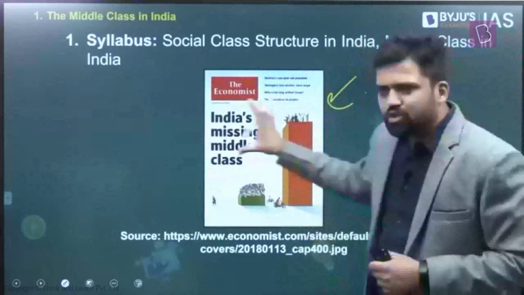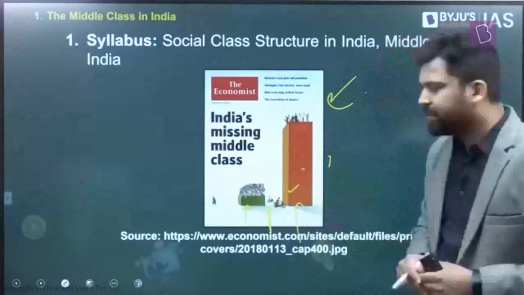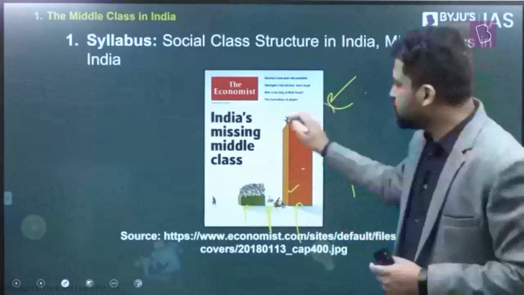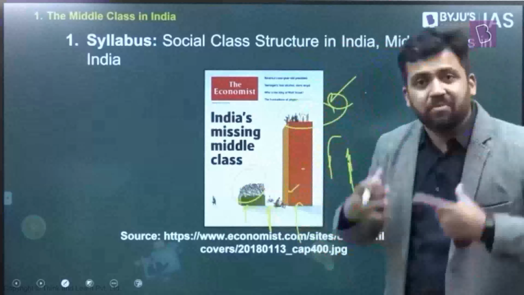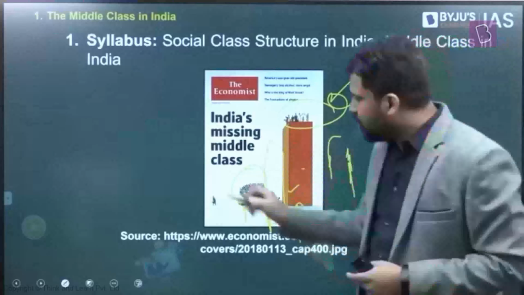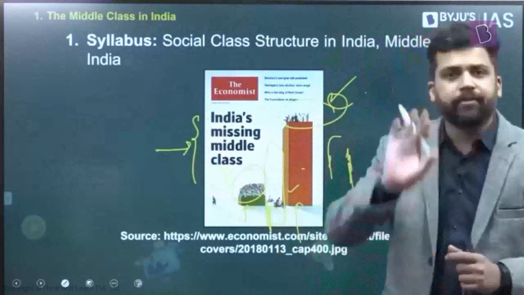And this basically shows you one thing, right? Basically there are 3 different bars. This is one bar, this is another bar, this is another bar. What they're saying is, if you look at the upper layers of social hierarchy, those who are in the upper classes maybe, you have some people. Then there are some people who are at the bottom, who are extremely poor, lower classes. And what they're saying is, in the middle, you don't have a lot of people. It's kind of invisible. So what they're saying is, the Indian middle class is missing. This is what the Economist had interpreted.